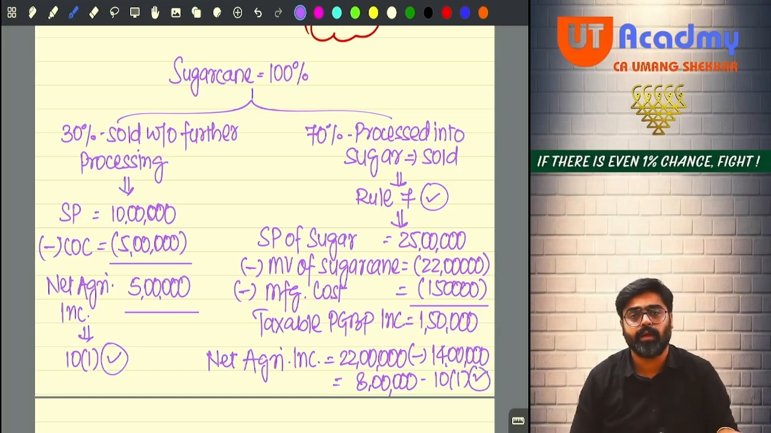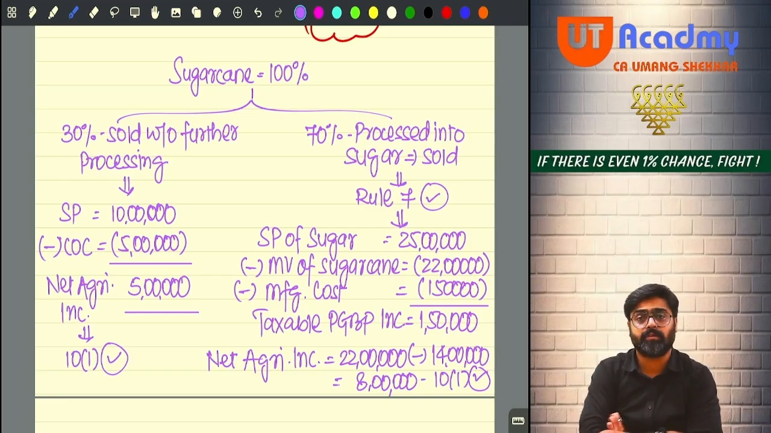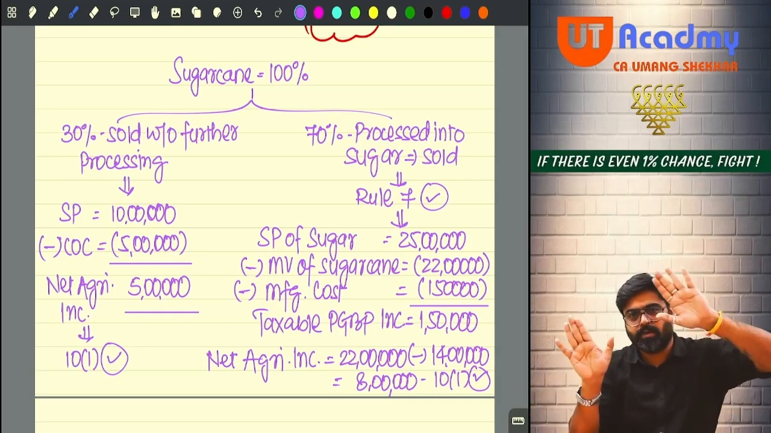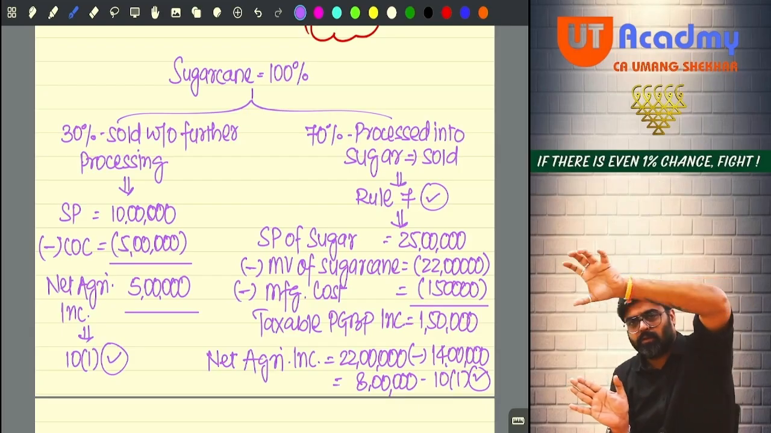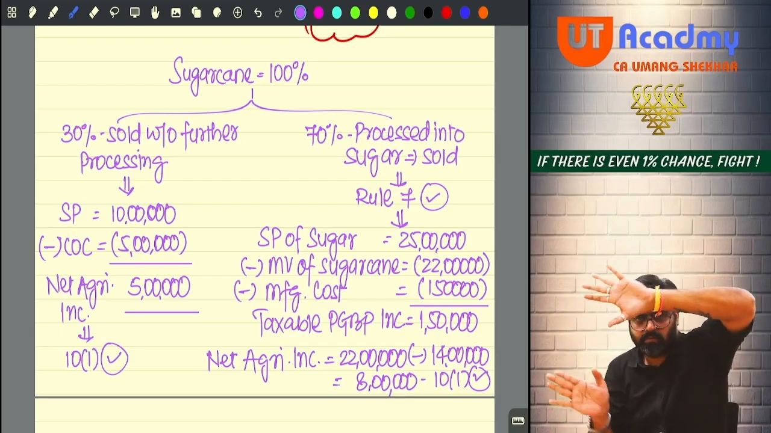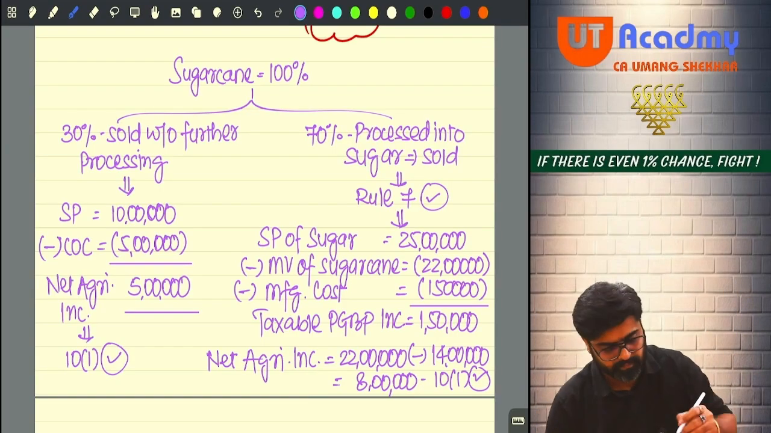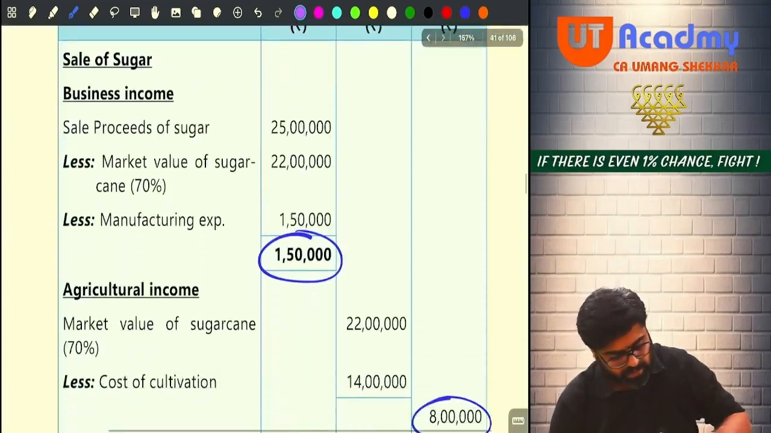So if they are telling you to calculate taxable PGBP income, what will be your answer? 1,50,000. And if they are telling you to calculate how much agricultural income is exempt, what will you say? 8 lakh plus 5 lakh, 13 lakh. That's it. Check the solution. I have presented it like this. They have presented it like this. 30%, 70%. One and the same thing. Please check. Done? Next. Illustration number 1 is done.